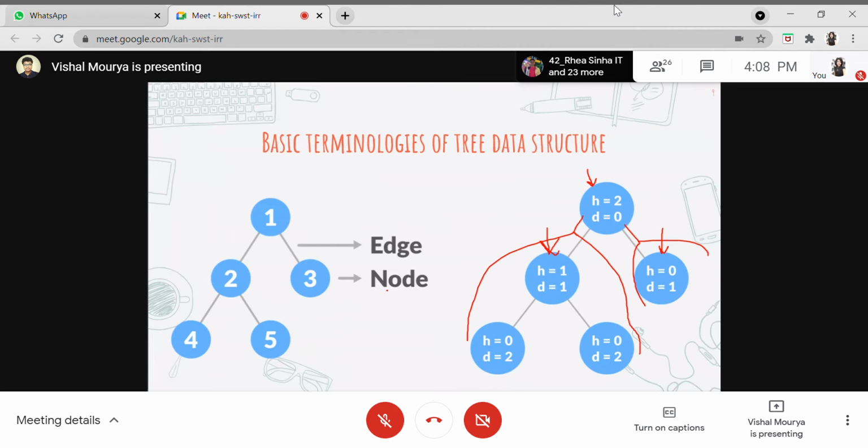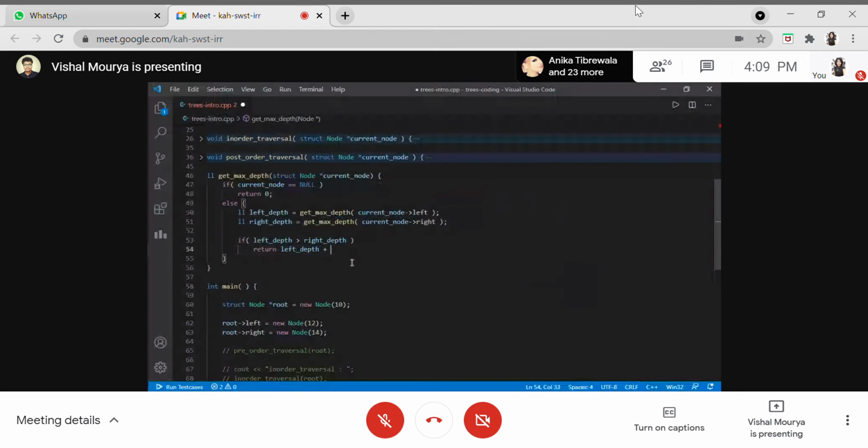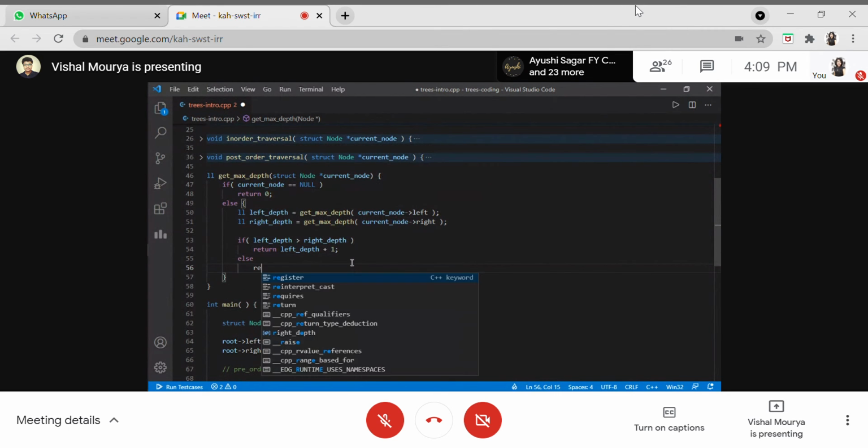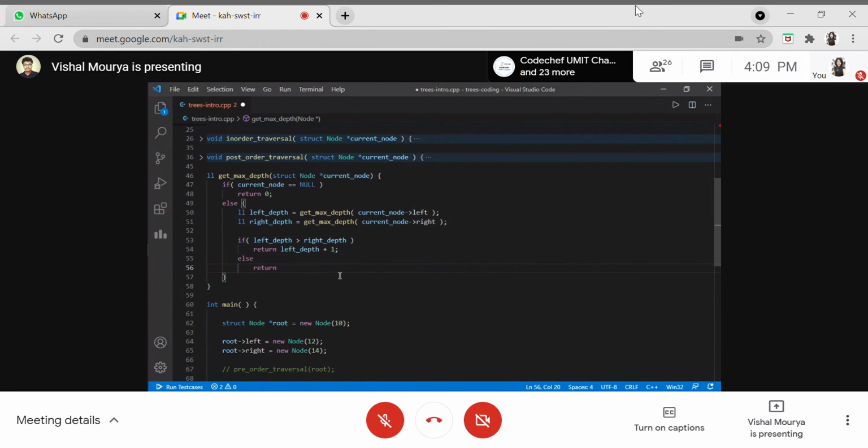If I return left depth from here, it will not include this current node. I have to include this current node externally, because it will not be included whenever I'm doing the recursive call on the left and right parts. So I will be returning left depth plus one. That plus one logic is for that, because we are not otherwise including the current node. And if this left depth is not greater than right depth, then obviously the maximum value is right depth, with the same plus one logic here.